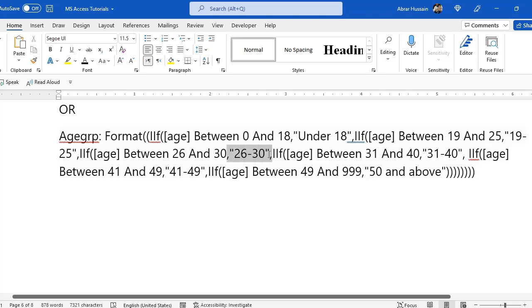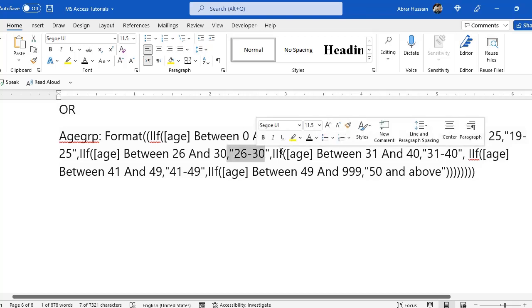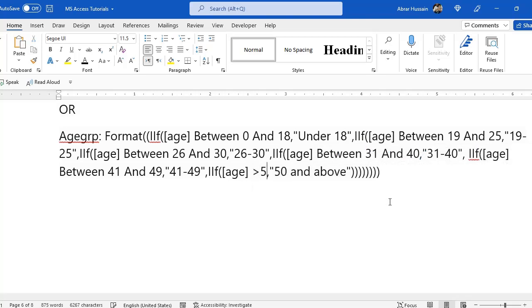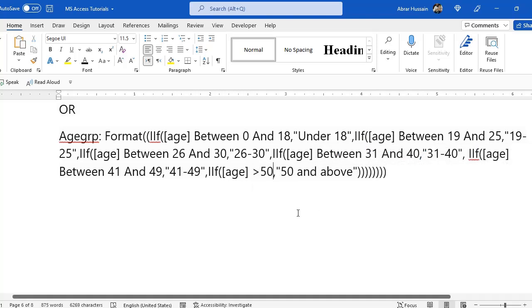So I have used these quotes for the criteria. If age is between 31 and 40, and so on, or for the last one you can just say above 50. So above 50 you can just type it like this also. Here I just need this one criteria, so you name it 50 and above.